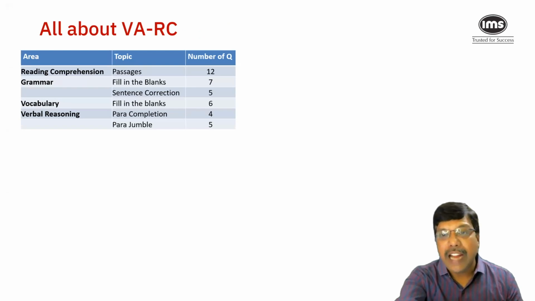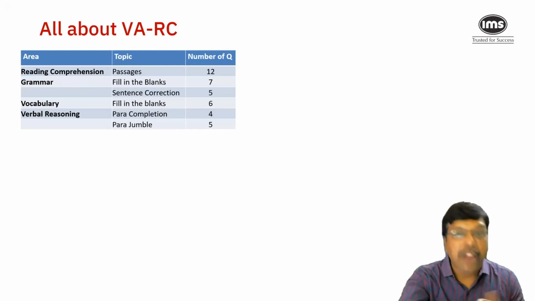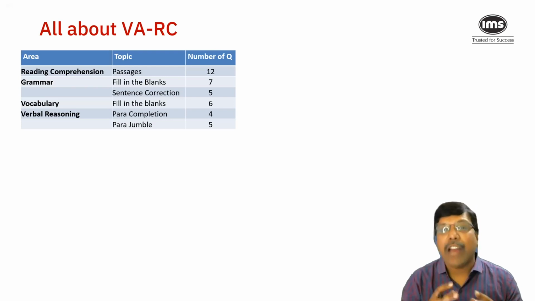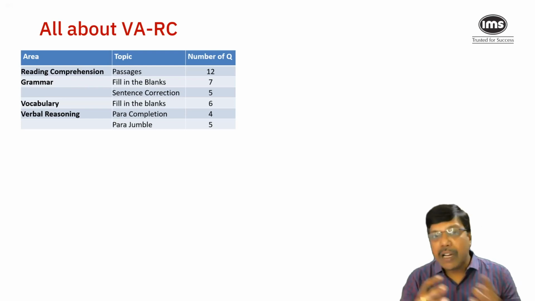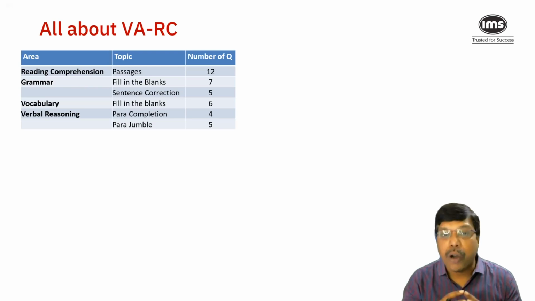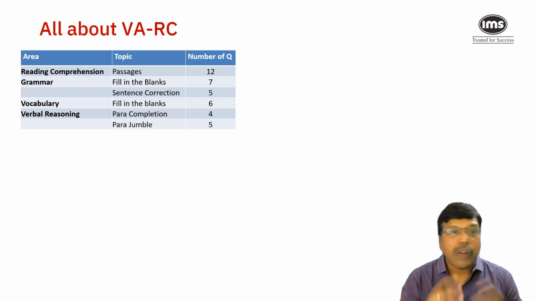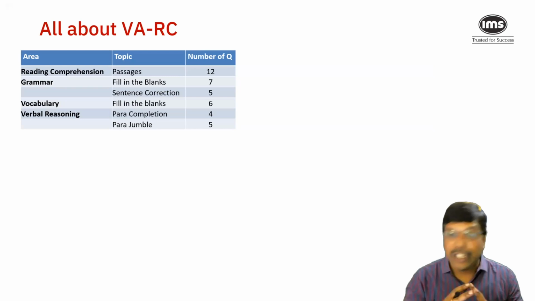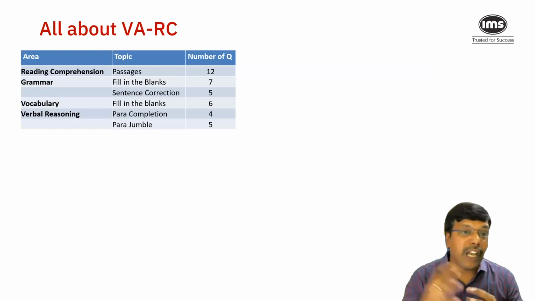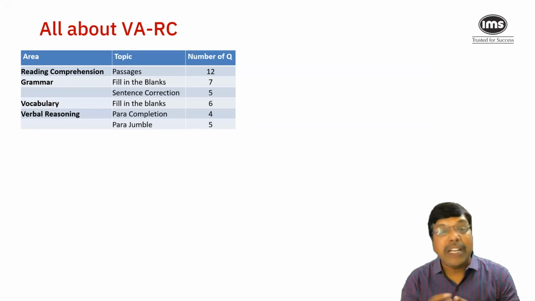Now moving on to the verbal section. The verbal ability and reading comprehension section has 45 questions, out of which around 12 questions are from reading comprehension passages. Grammar and vocabulary have a significant chunk of importance. Almost these two together constitute half the section, followed by verbal reasoning. Grammar and vocabulary are the areas which help students score more in general, whereas verbal reasoning, and particularly questions on para-jumble, have often been difficult for most of the students to crack.